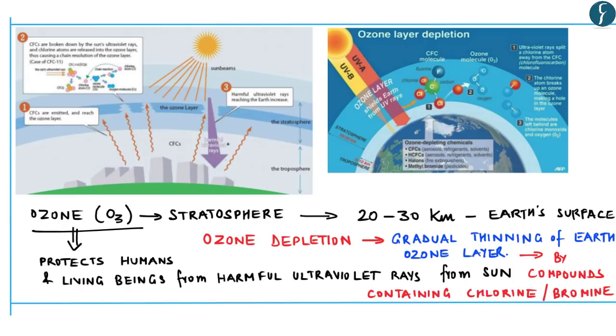Now, as you can see, this picture shows how these chlorofluorocarbons deplete the ozone layer. It says that chlorofluorocarbons are emitted and reach the ozone layer from the Earth's surface. Then these CFCs, that is chlorofluorocarbons, are broken down by the sun's ultraviolet rays and chlorine atoms are released into the ozone layer. So after these chlorofluorocarbons reach the stratosphere, which contains the ozone layer, they are broken down by the sun's ultraviolet rays, after which chlorine atoms are released into the ozone layer.